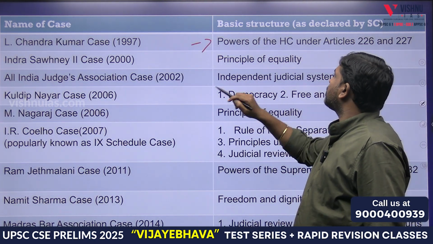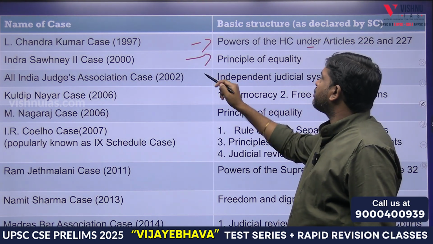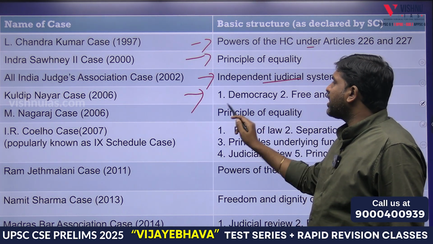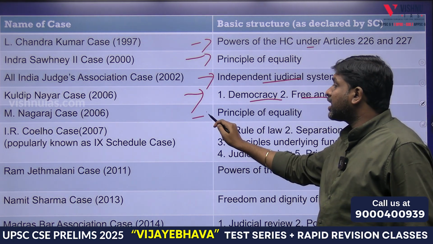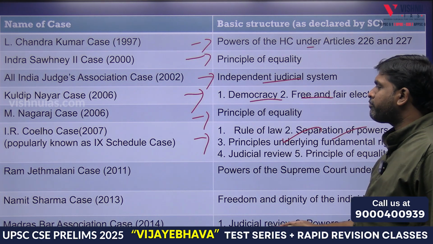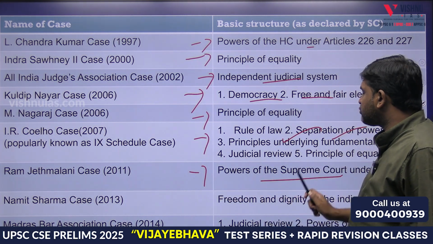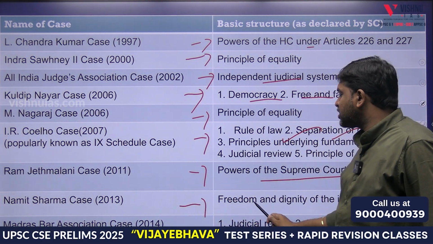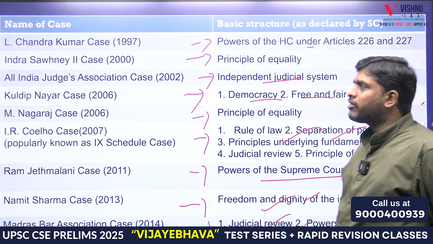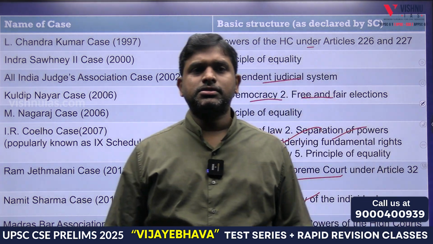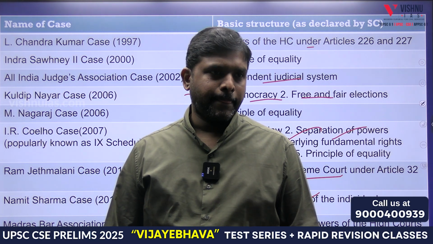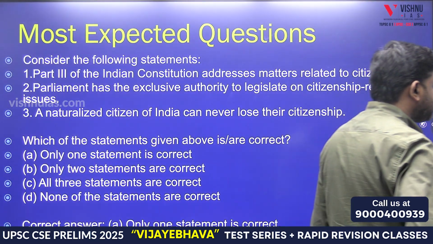Chandra Kumar case, powers of High Court under. Indra Sawhney, principle of equality. All India Judges case, independent judicial system. Kuldip Nayar case, democracy, free and fair elections. Nagaraj case, principles of equality. I.R. Coelho case, rule of law, separation of powers. Ram Jethmalani case, powers of Supreme Court. Namit Sharma case, freedom and dignity. Madras Bar Association case, judicial review. Apart from that, Puttaswamy case, privacy is also a basic structure. Privacy. Most expected questions. Tell me.